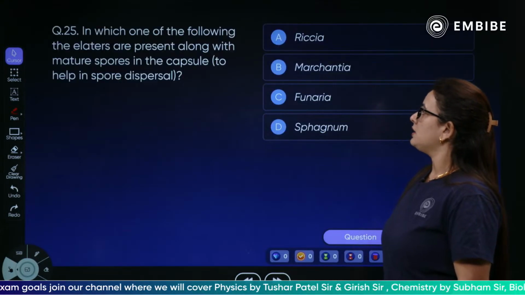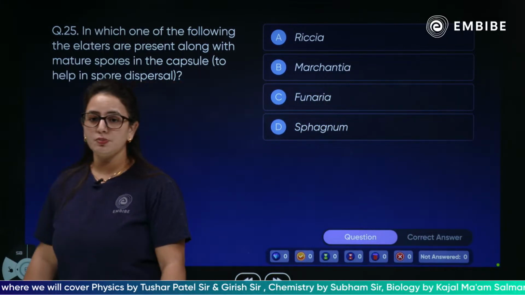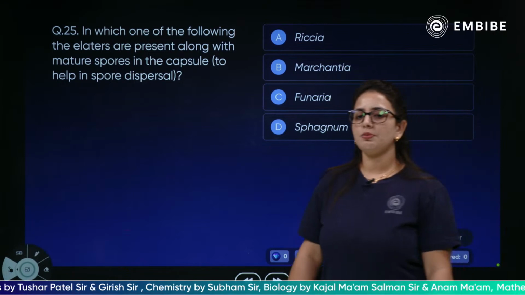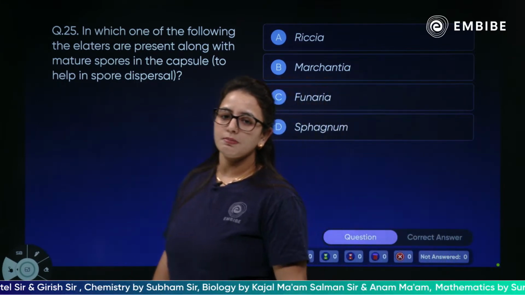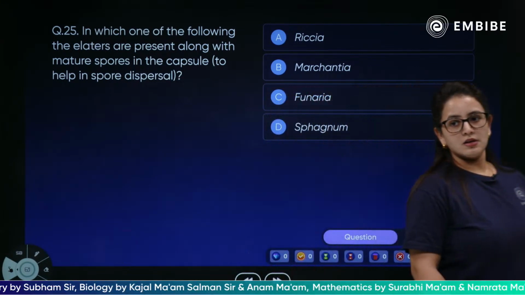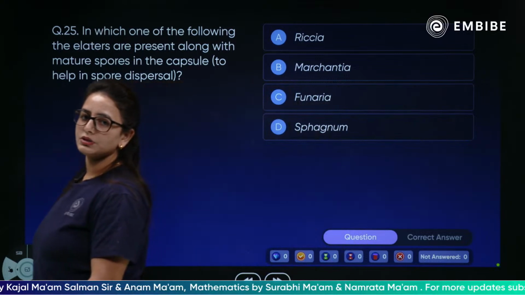Next question. In which of the following are elaters present along with the mature spores in the capsule?